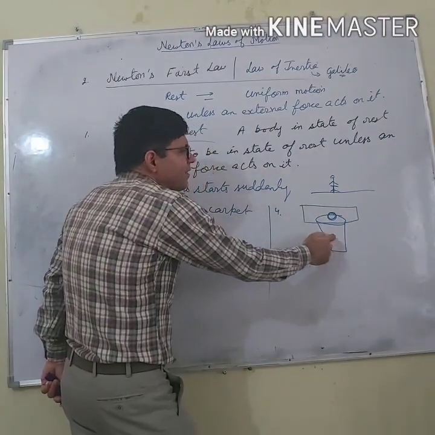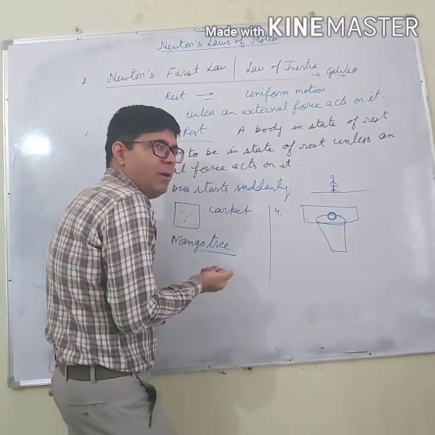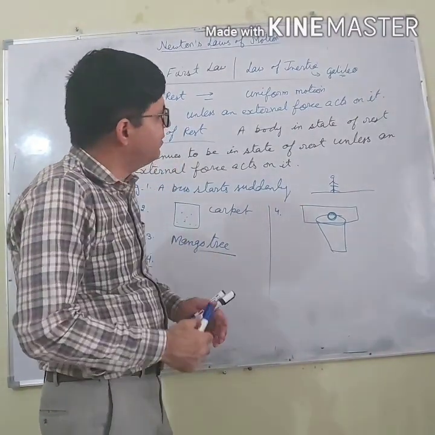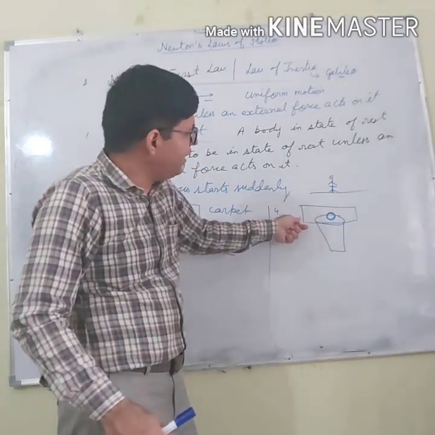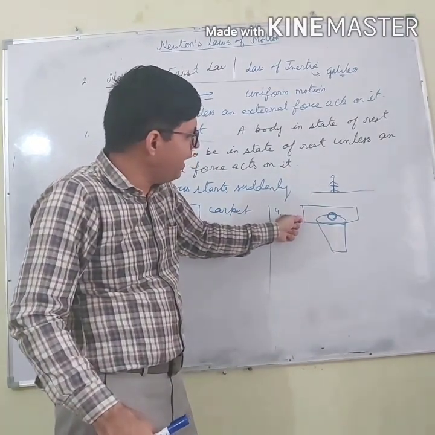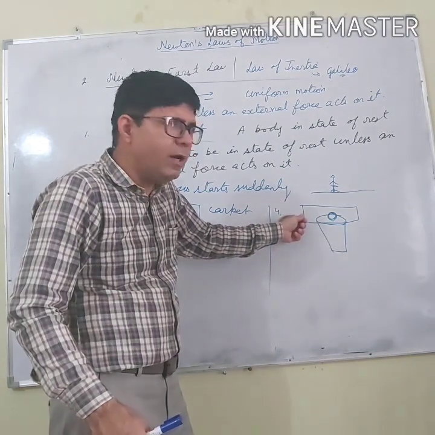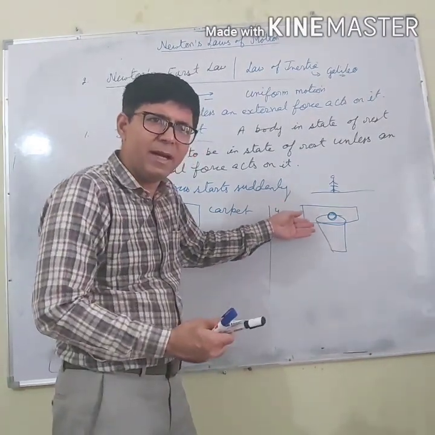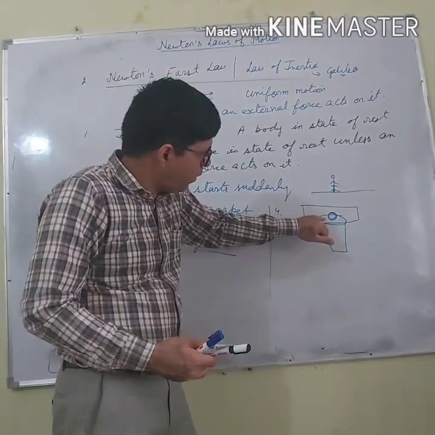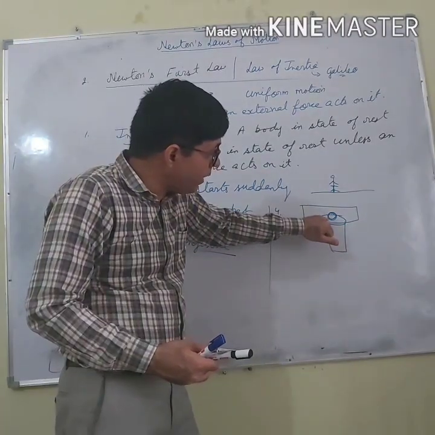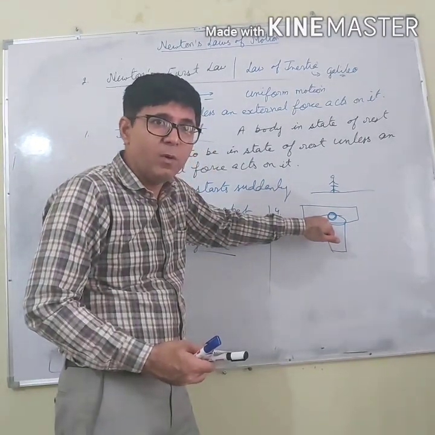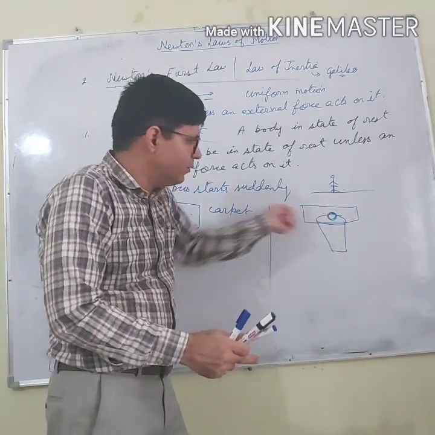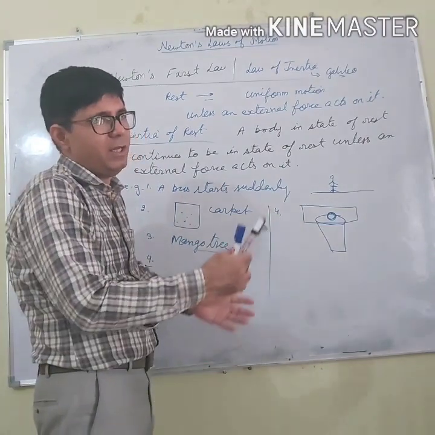Whereas the cardboard will come in our hand. Why? The reason is very simple. I touch the cardboard and so the cardboard moves because there is direct contact between my hand and the cardboard. And why does this coin not move? Because there is no direct contact between my hand and this coin. So the coin falls into the glass.